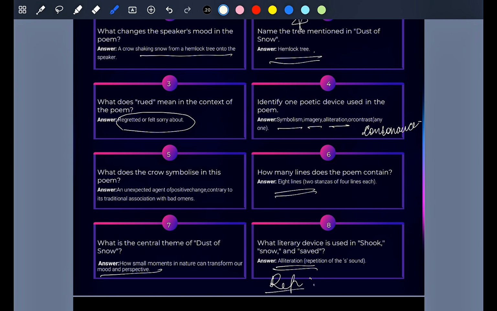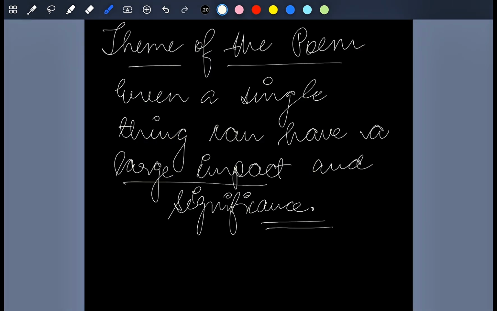Okay students, at last we will see the theme of the poem. That is, even a small thing can have a large impact and significance. I told you students that even the smallest things can have a large impact on someone's life. So we have to be very particular about the things, about our nature, and feel very happy in every small bit of our life.